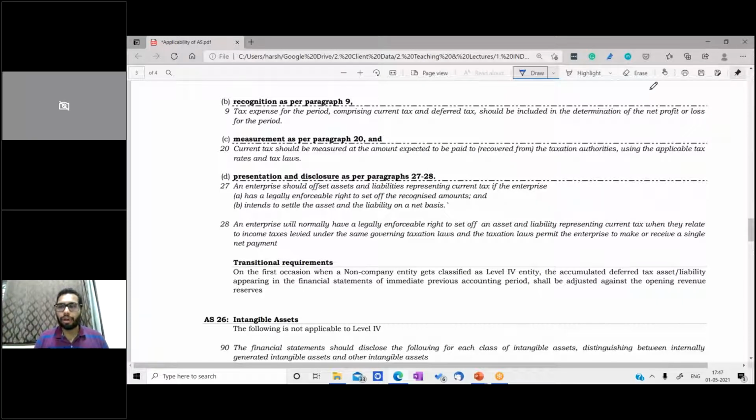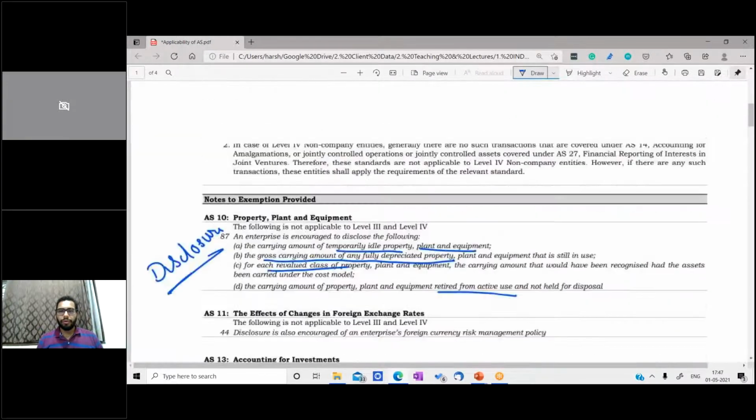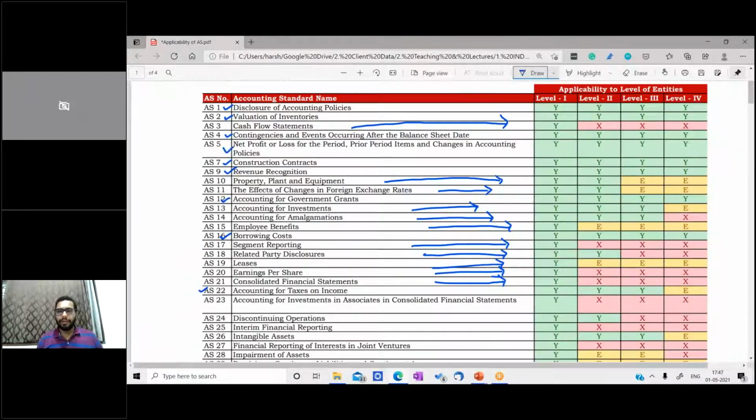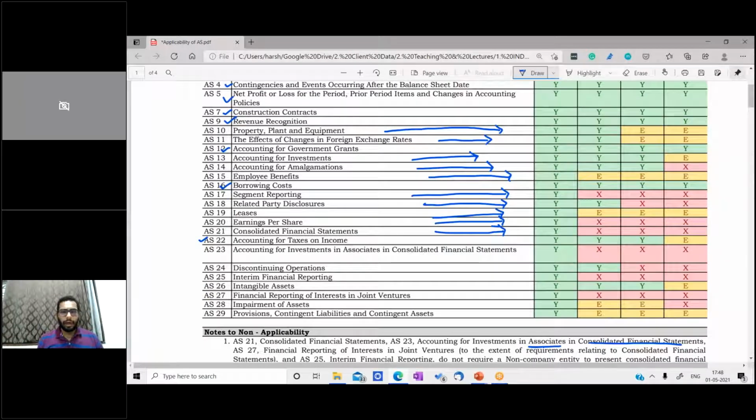Now another disclosure where exemption goes, we discussed earning per share. Okay, we discussed the lease. Earning per share not applicable, consolidation not applicable, accounting for taxes applicable to only level 4. Investment in joint ventures is not applicable. Discontinued operations not applicable to level 3, level 4. Interim financial reporting not applicable to 2, 3, 4.